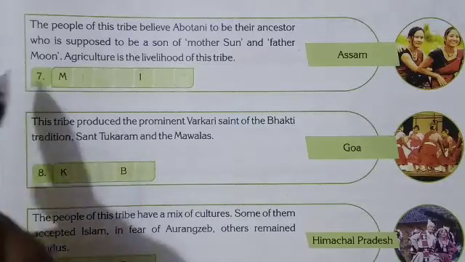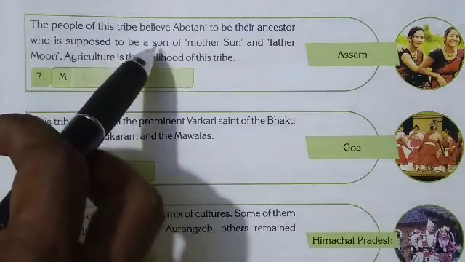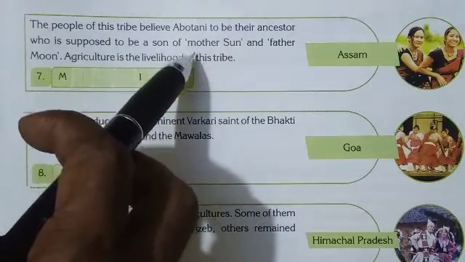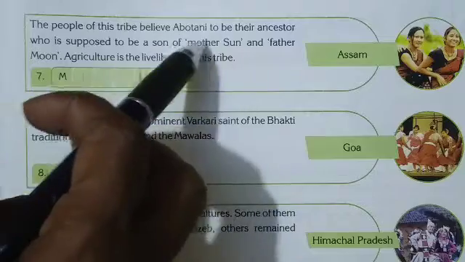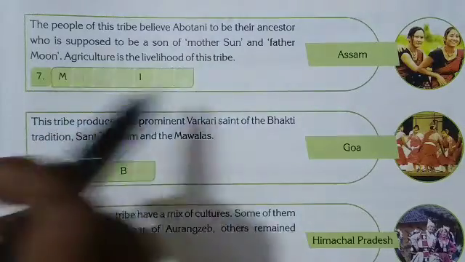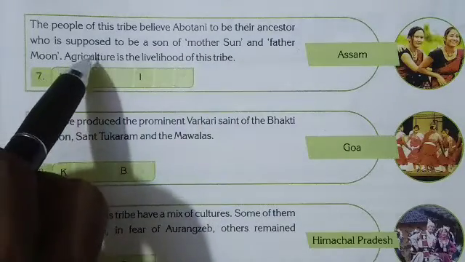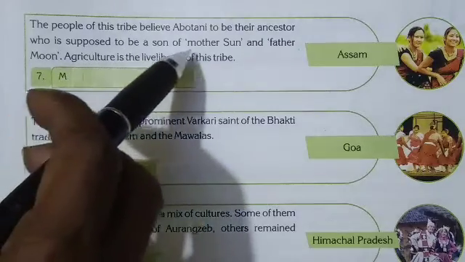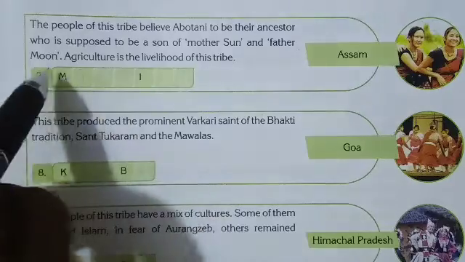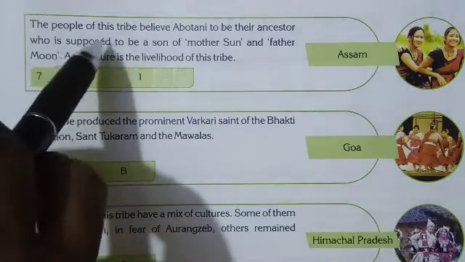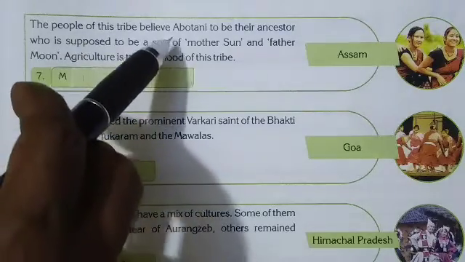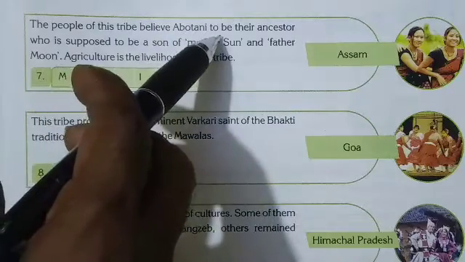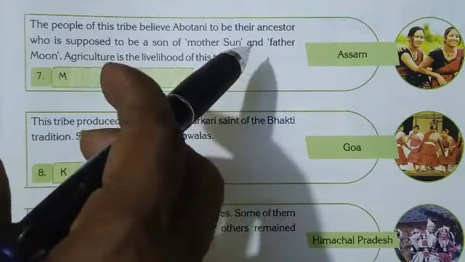Now next is the people of this tribe who believe Abotani to be their ancestor, who is supposed to be a son of mother sun and father moon.